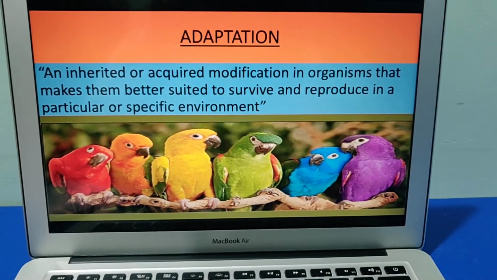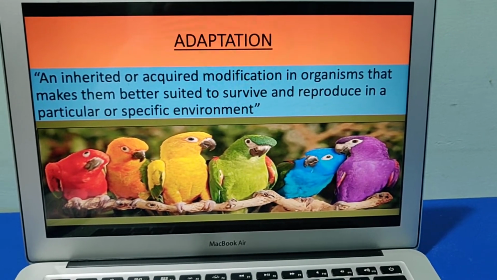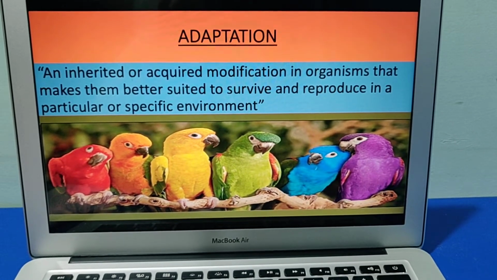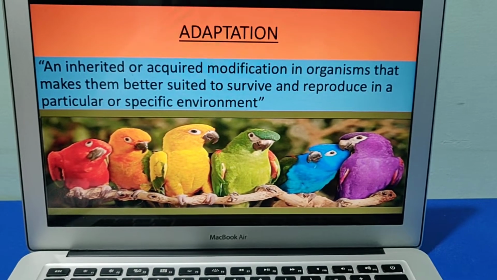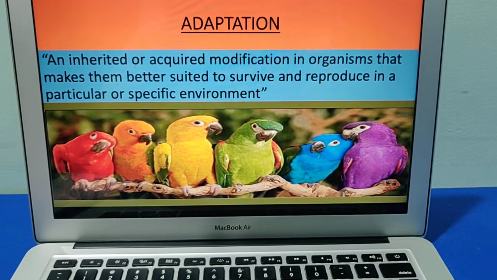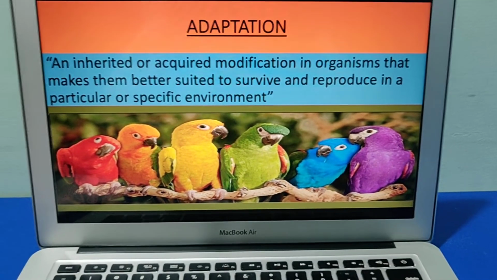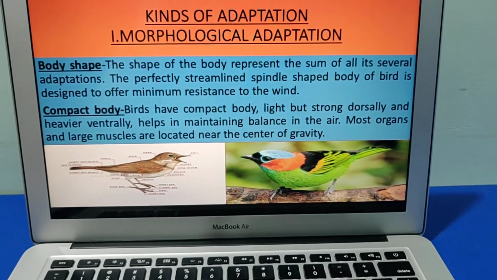The next is adaptation. What does adaptation mean? Adaptation means the modification which birds undergo in order to survive and reproduce in a particular specific environment. As you can see in the definition, it is an inherited or acquired modification which the organisms undergo in order to suit themselves to the specific environment. Now there are different kinds of adaptation.